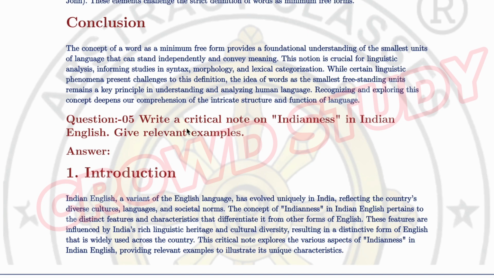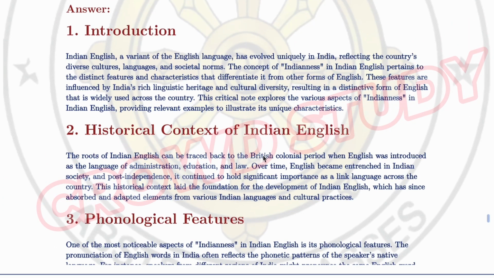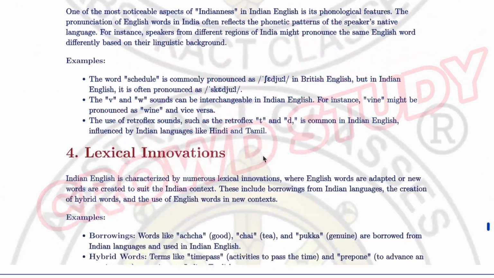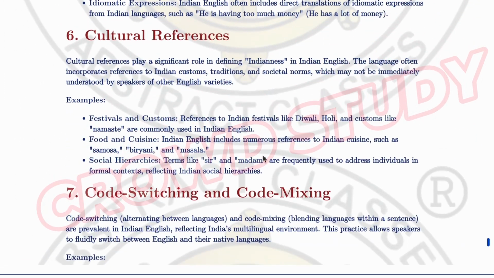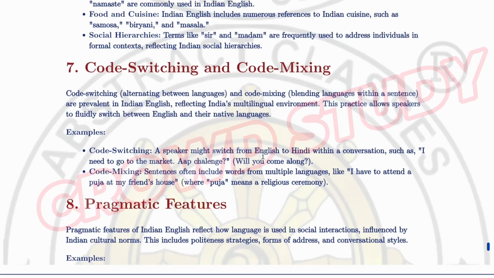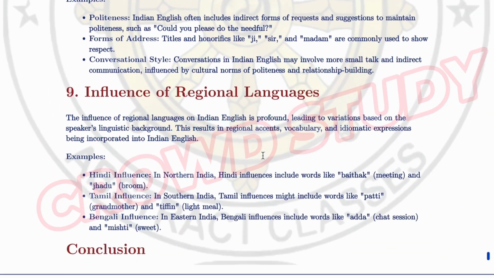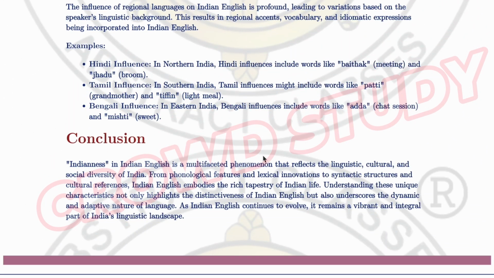Question number 5 from here: write a critical note on Indianness in Indian English. Give relevant examples. Introduction, history, context of Indian English, phonological features, lexical innovations, syntactic features, cultural references, code switching and code mixing, pragmatic features, influence of religion, language, and the last, conclusion.